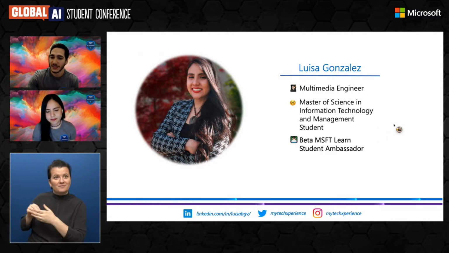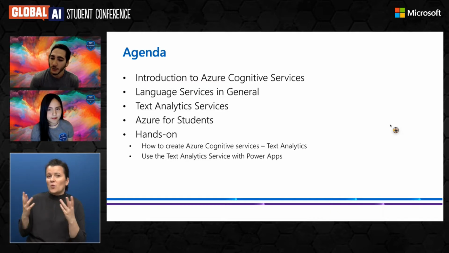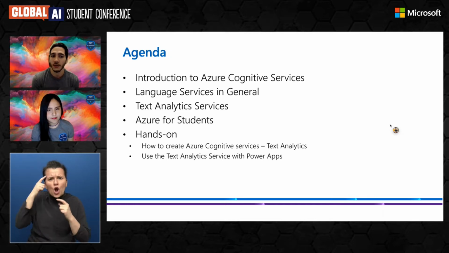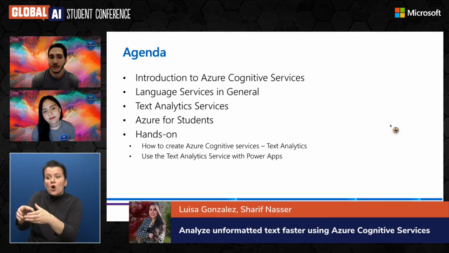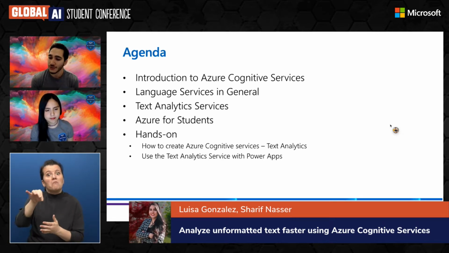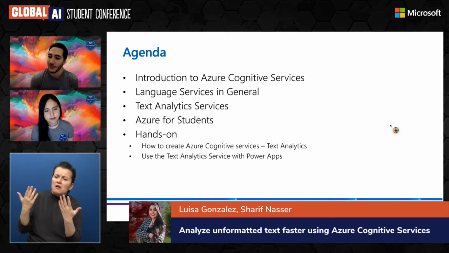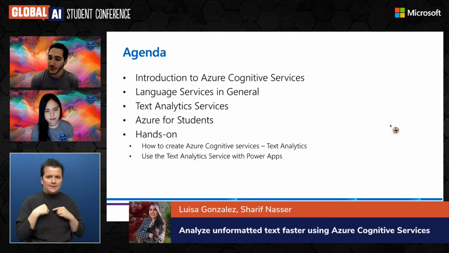So let's see what today's agenda is. Today we're going to be talking about what Azure Cognitive Services is. There is a special category called the language services in general, and then we're going to talk specifically about the text analytics services. Also, we're going to tell you how you can start using your Azure for Students subscription to do what we're going to show you today. We have an amazing demonstration prepared for you that I'm really sure you're going to love.